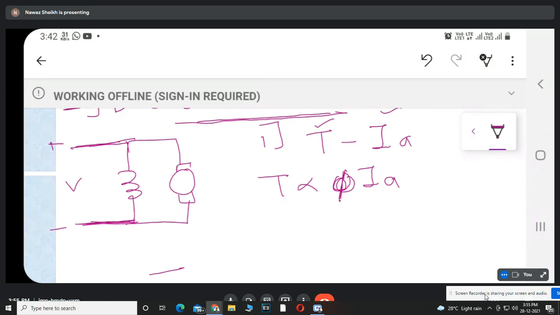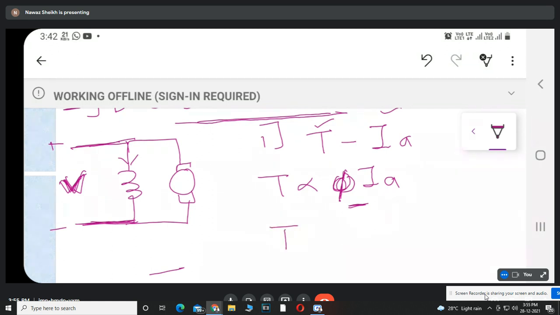The main reason why the flux is constant is that with a constant supplied voltage, the current flowing in the field winding, that is ISH, is also constant. So when ISH is constant, the flux produced by the field winding is also constant.